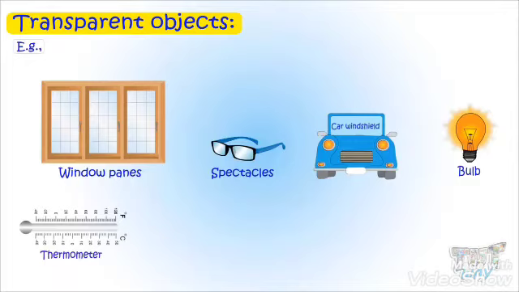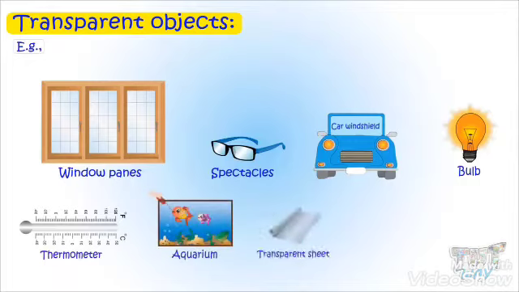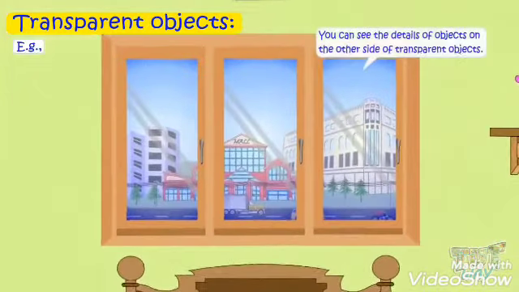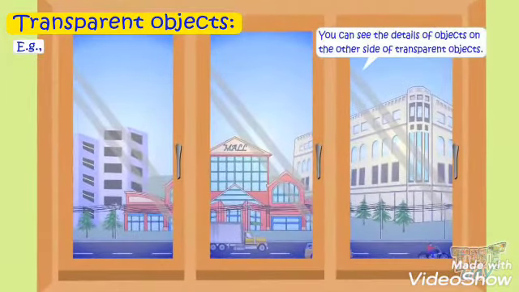Spectacles, car windshield, bulb, thermometer. They allow all the light to pass through them and we are able to see through them. So these are known as the transparent objects. We call them transparent because they allow all the light to pass through them. So we get all the details of the different objects on the other side. When we have transparent glasses or window panes, we get all the details of all the objects which are behind them.